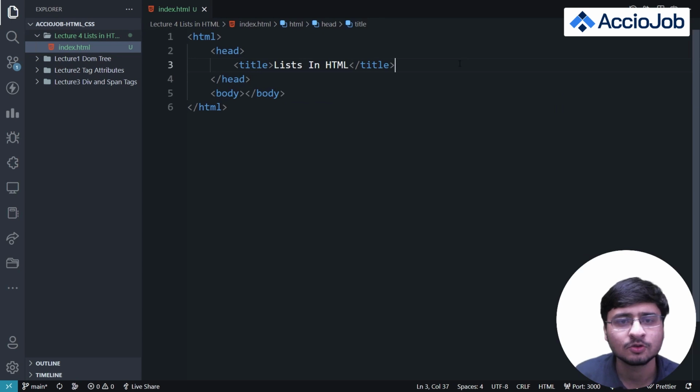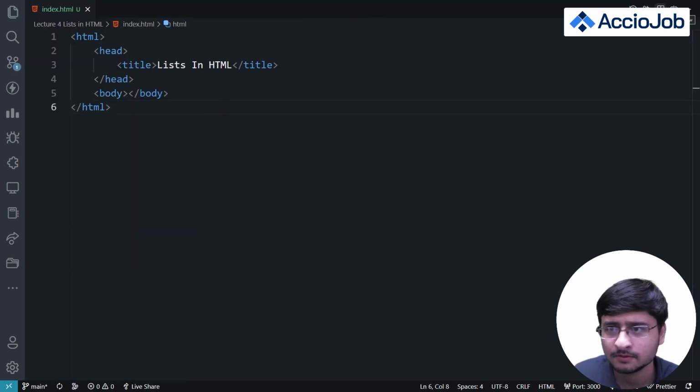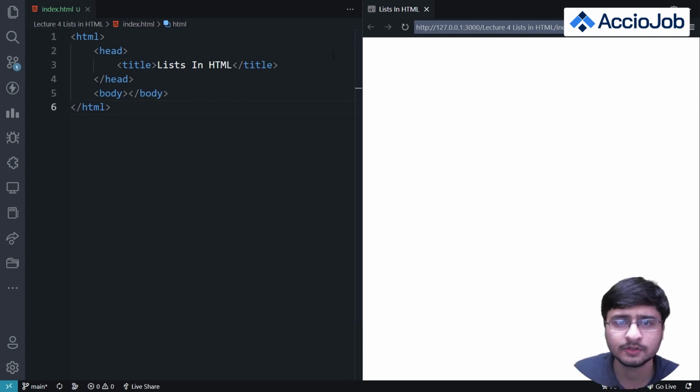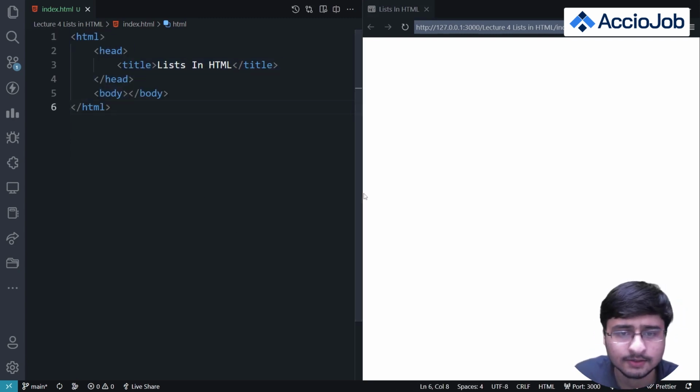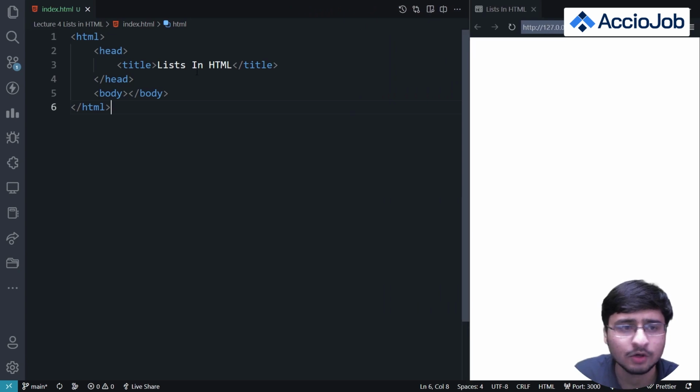Okay, so let's just click on show preview and close this browser. So you can see that there is a web page which has been created, and the title of that web page is Lists in HTML, which means that our boilerplate code is working, right? Okay, so what we want to do now is create lists. So let's discuss lists in HTML.